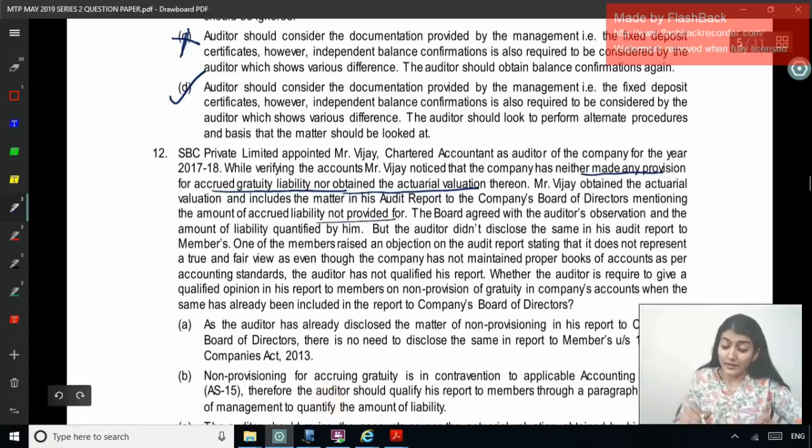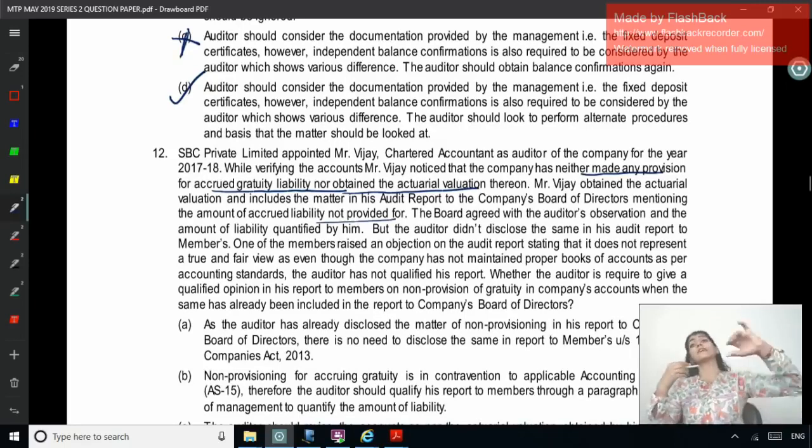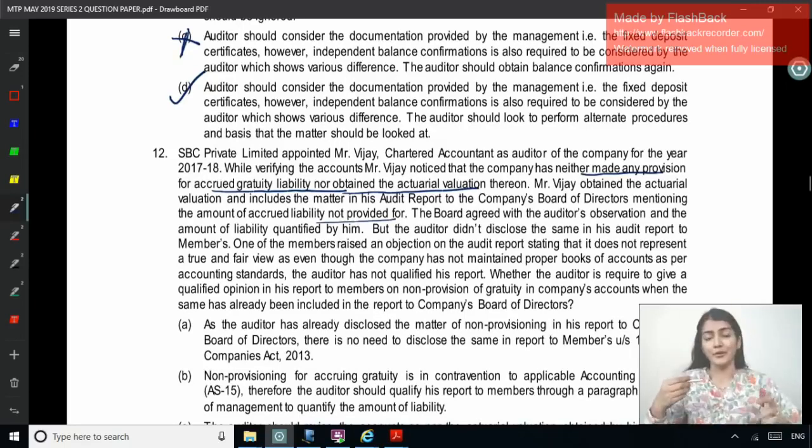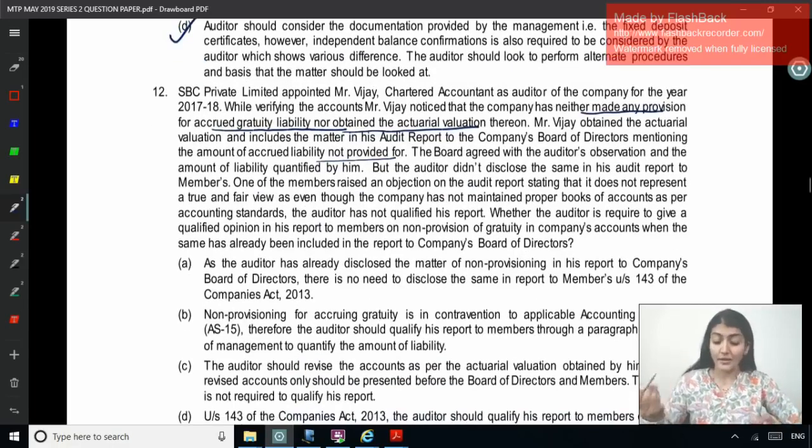The board agreed with the auditor's observation and the amount of liability quantified by him. Right, so it's like a misstatement identified by the auditor. He first reported it to the board of directors. The board agreed with the auditor's observation and the amount of liability quantified by him. But the auditor didn't disclose the matter in his audit report to the members, to the shareholders.